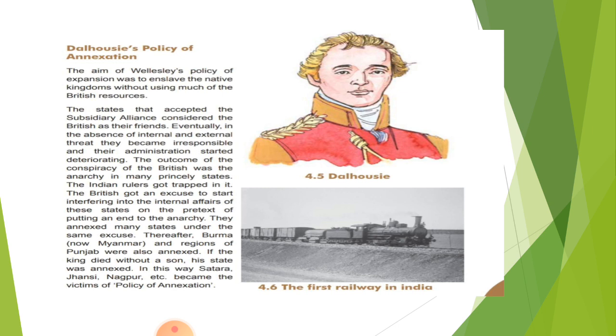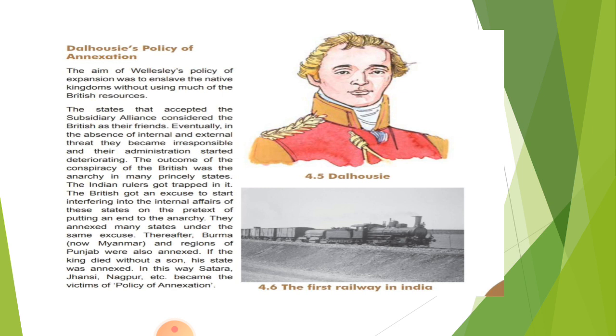The Indian rulers who were having the princely states got trapped in it, and the British got an excuse to interfere in the internal affairs of the states, on the pretext of putting an end to anarchy. Pretext means a reason given in justification of a course of action that is not the real reason. So they started putting an end to this anarchy.